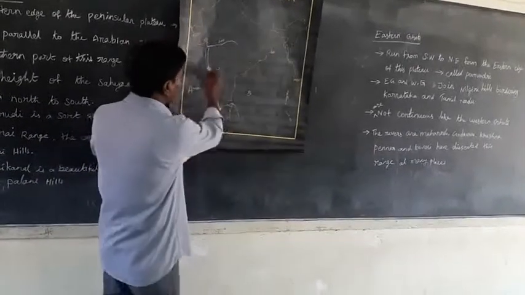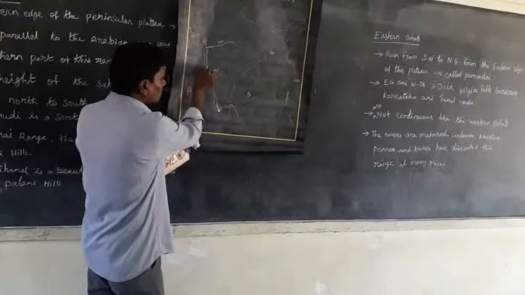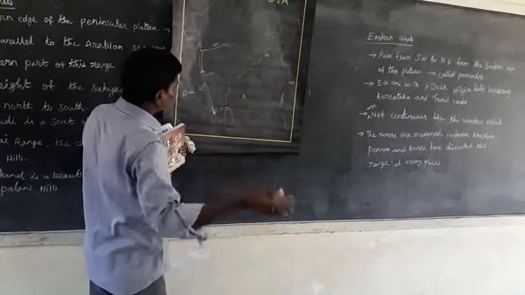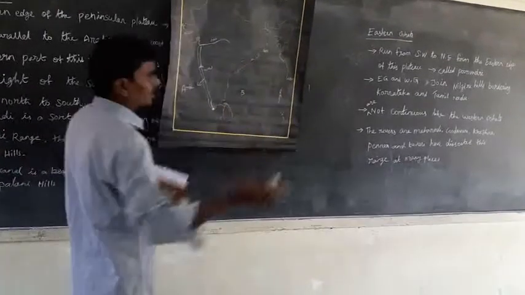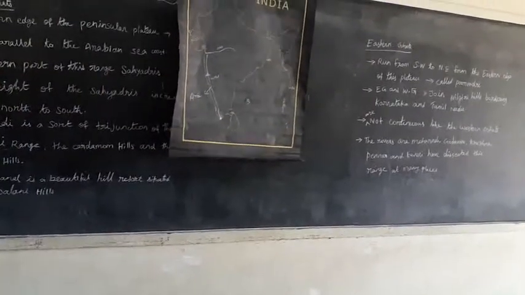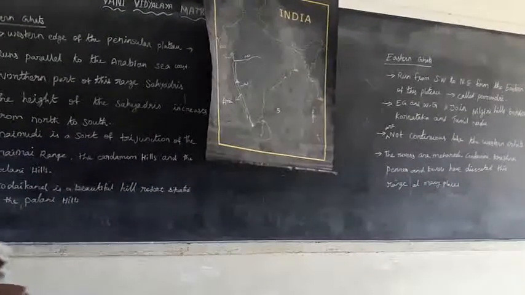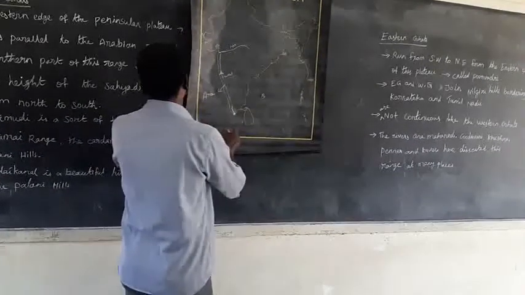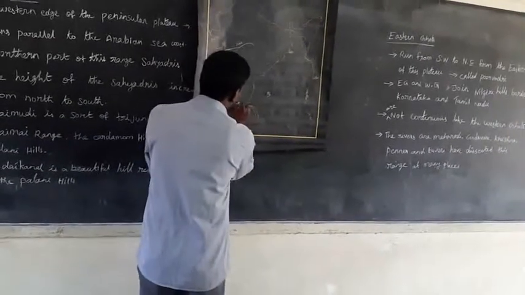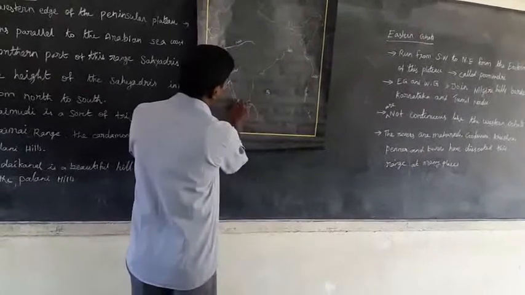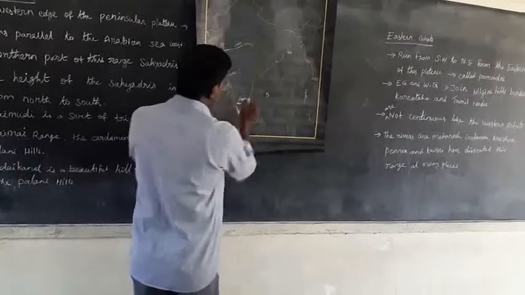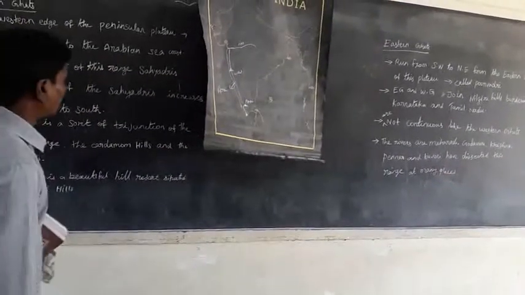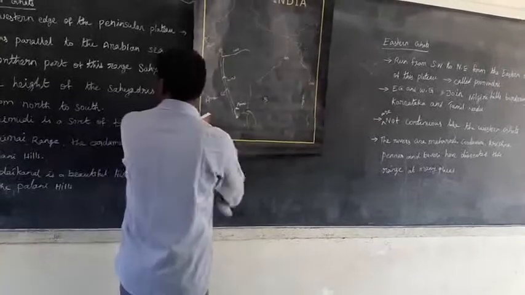The height is not very low in the north, and again increases reaching the south side. Anaimudi is at the trade junction of the Anaimalai ranges, the Cardamom Hills, and the Palni Hills.